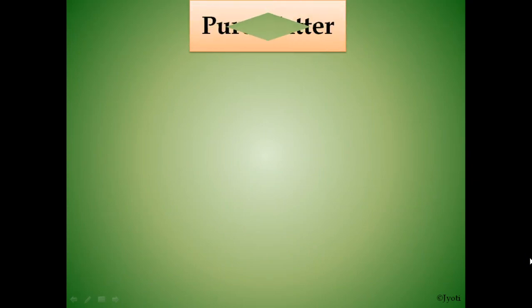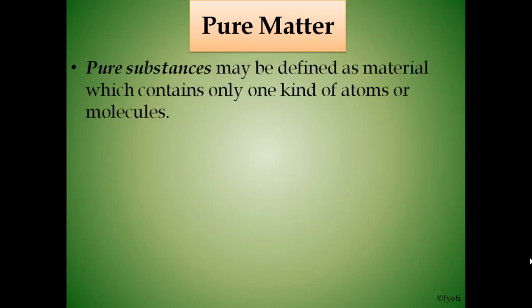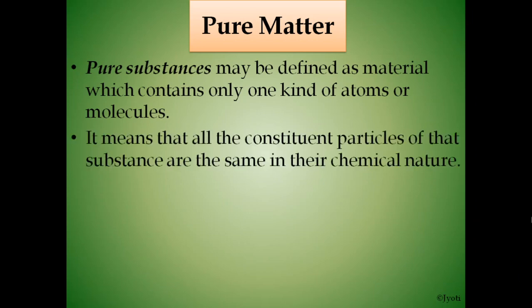Now let us start. What are pure matters? As I have told you, pure substances may be defined as materials which contain only one kind of atoms or molecules. As I have shown you, the copper pot is a pure metal, or you can say pure substance.